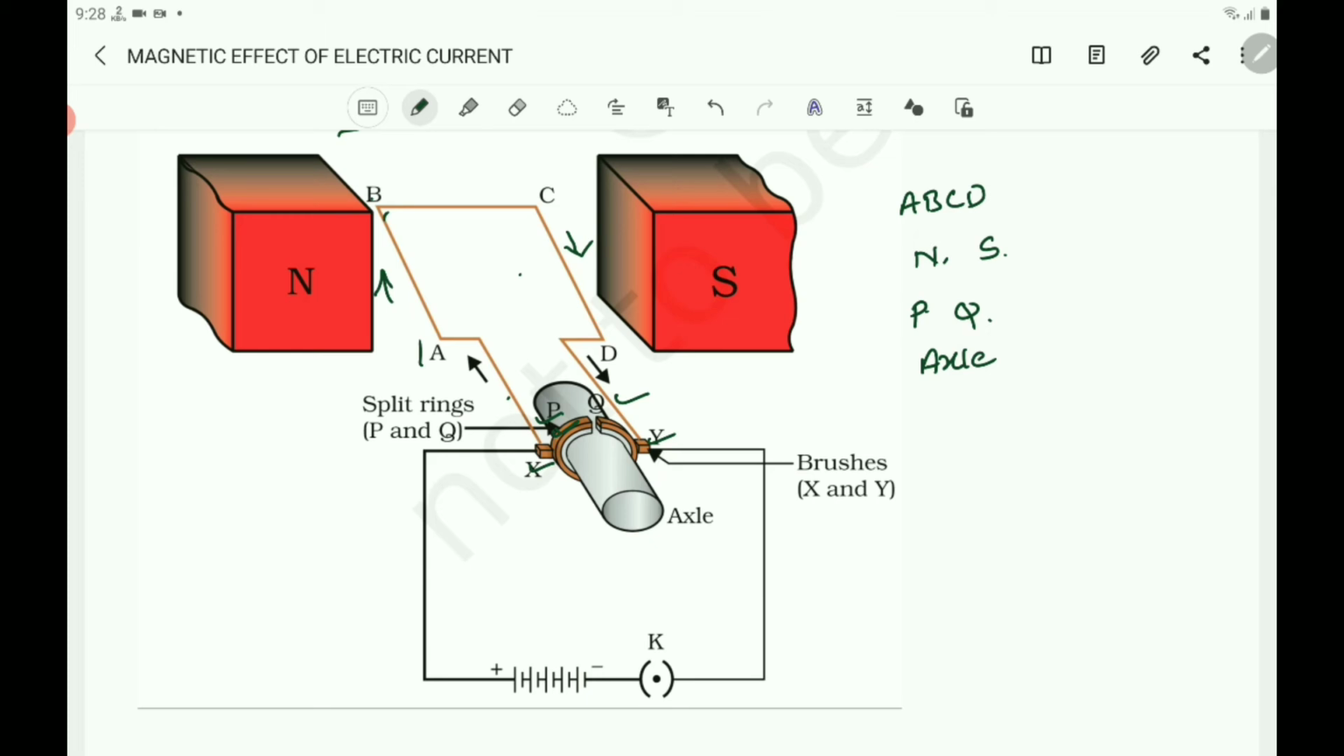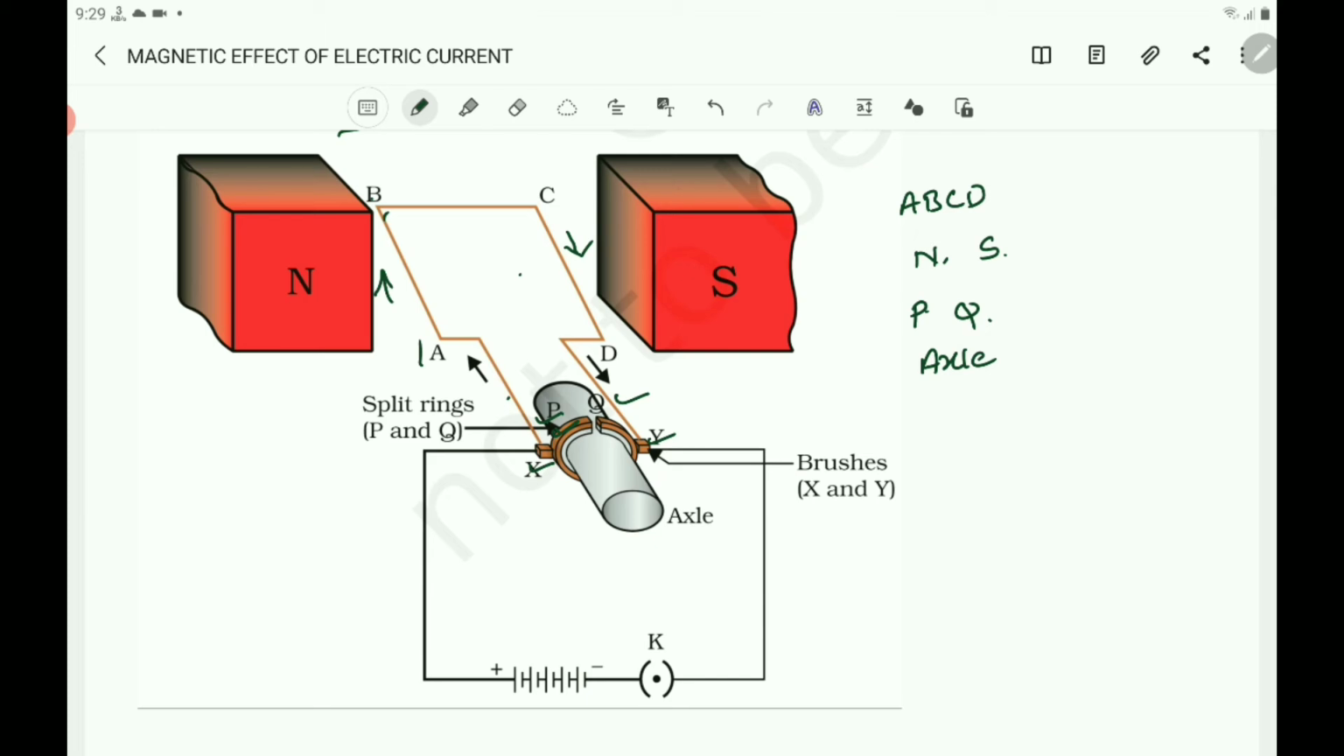On applying Fleming's left-hand rule for the direction of force on a current-carrying conductor in a magnetic field, we find that the force acting on arm AB pushes it downward, while the force acting on arm CD pushes it upward. Here CD comes upward and AB goes downward. That is according to Fleming's rule. Thus the armature coil along with the axle rotates anti-clockwise.